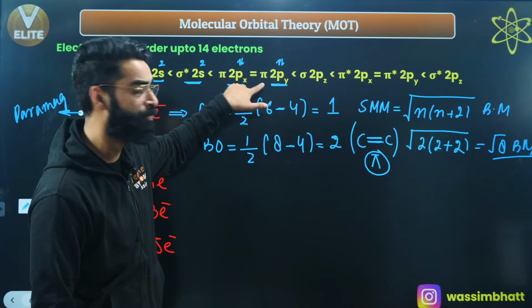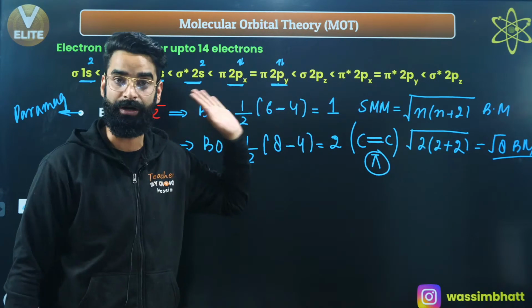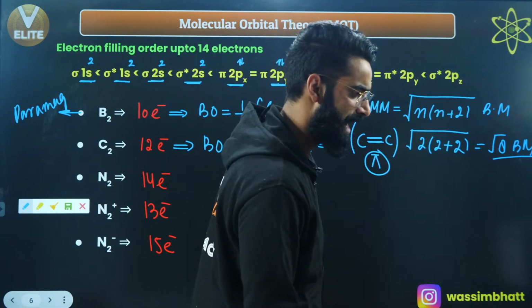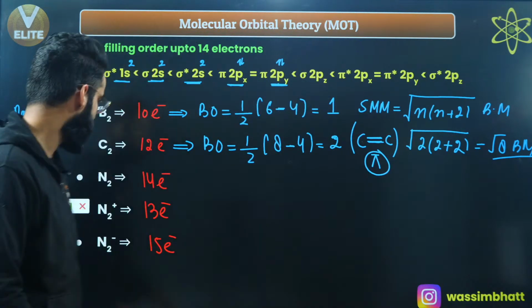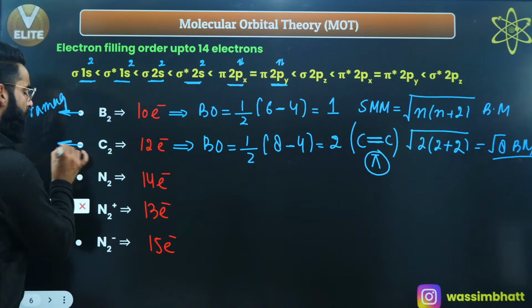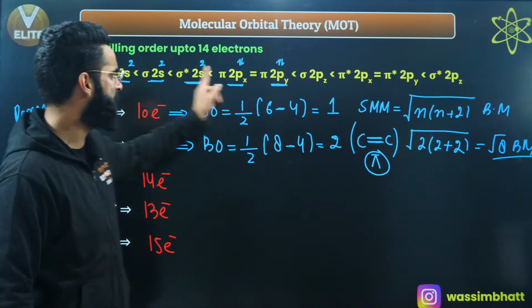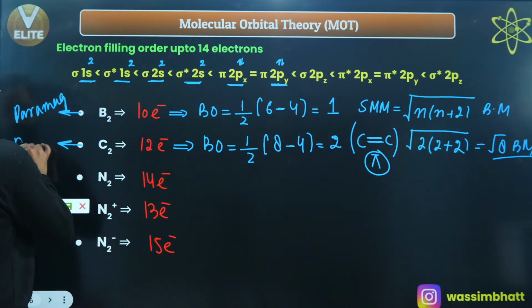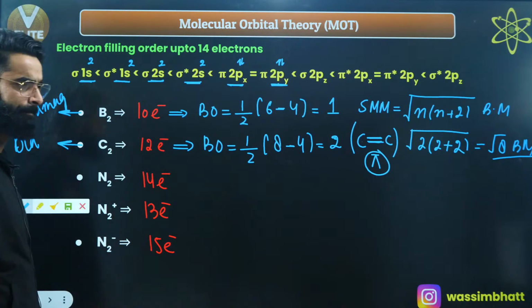So basically 2 pi bonds are being formed in the case of the C2 molecule. It's a special case in which both the bonds are going to be pi. Yes, as simple as that. Okay, so if I ask you, is this C2 molecule going to be paramagnetic or diamagnetic? See, there is no unpaired electron as such. If there is no unpaired electron, it's absolutely going to be diamagnetic, right?